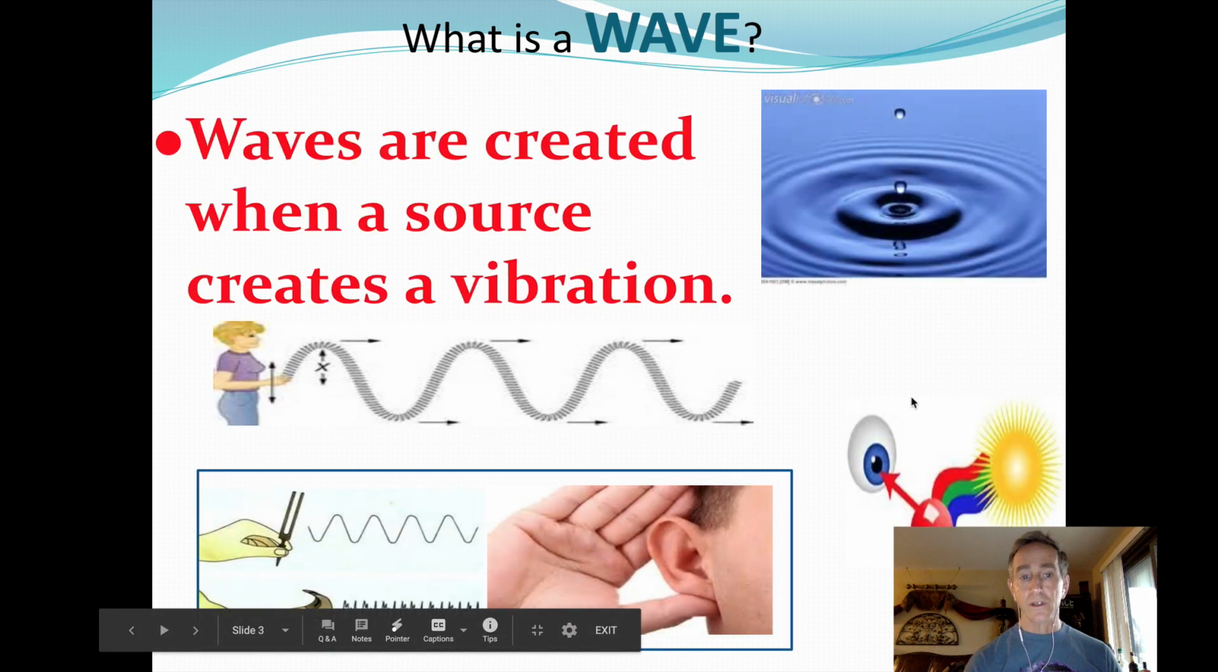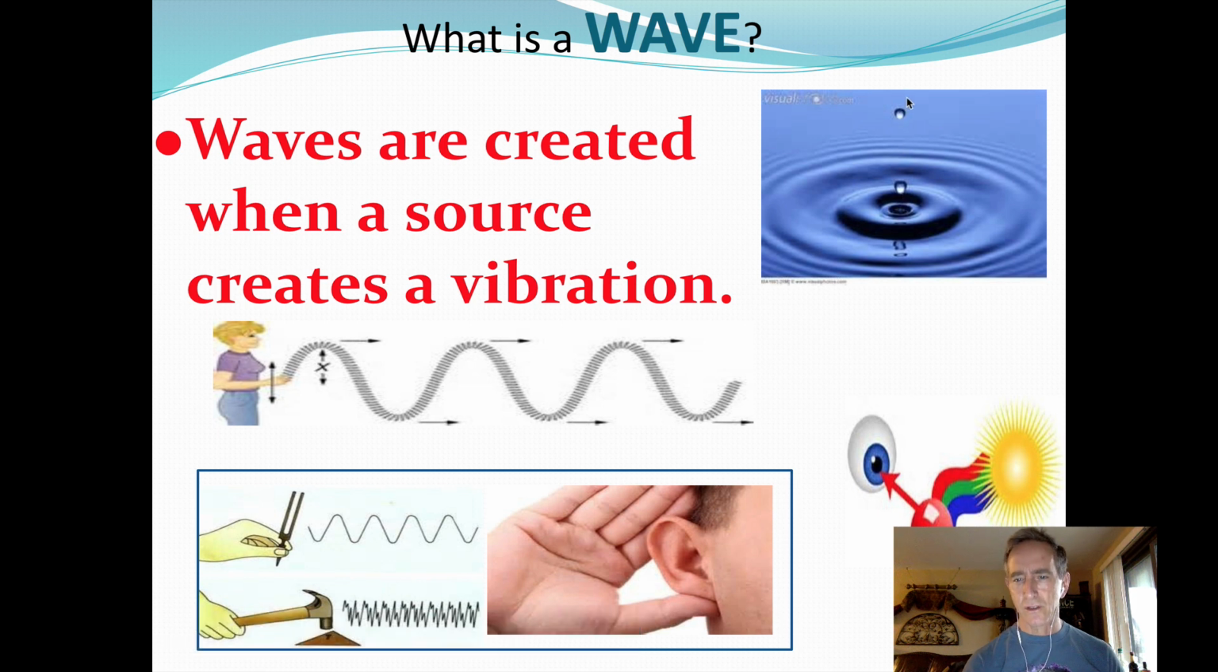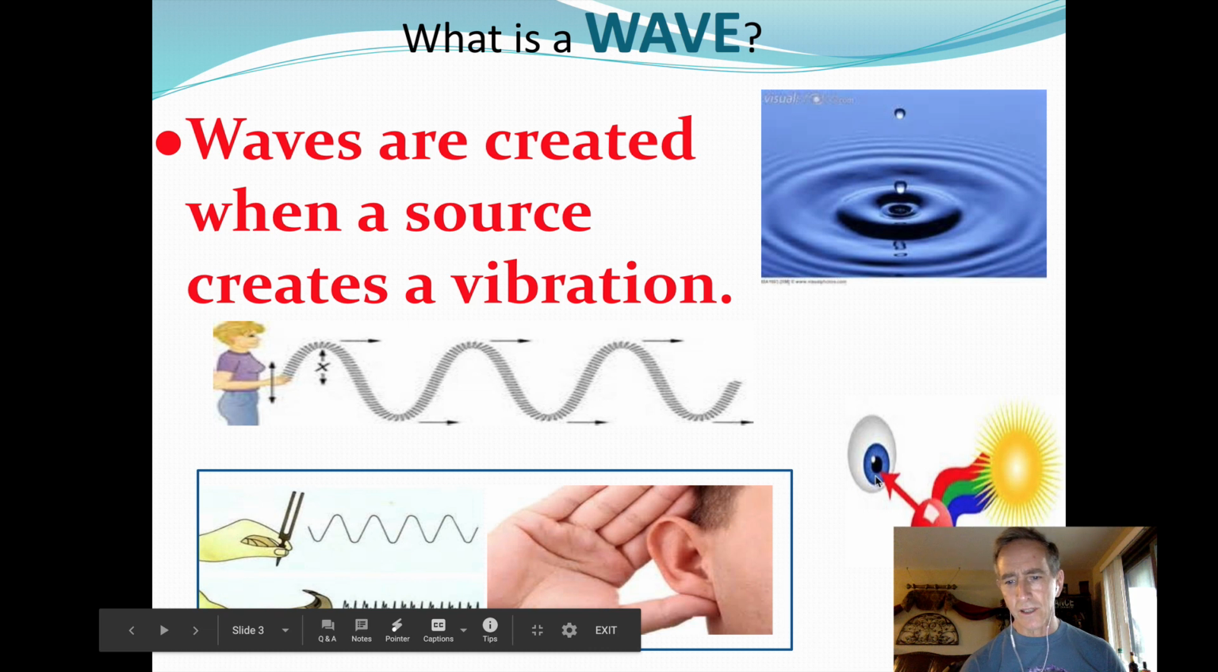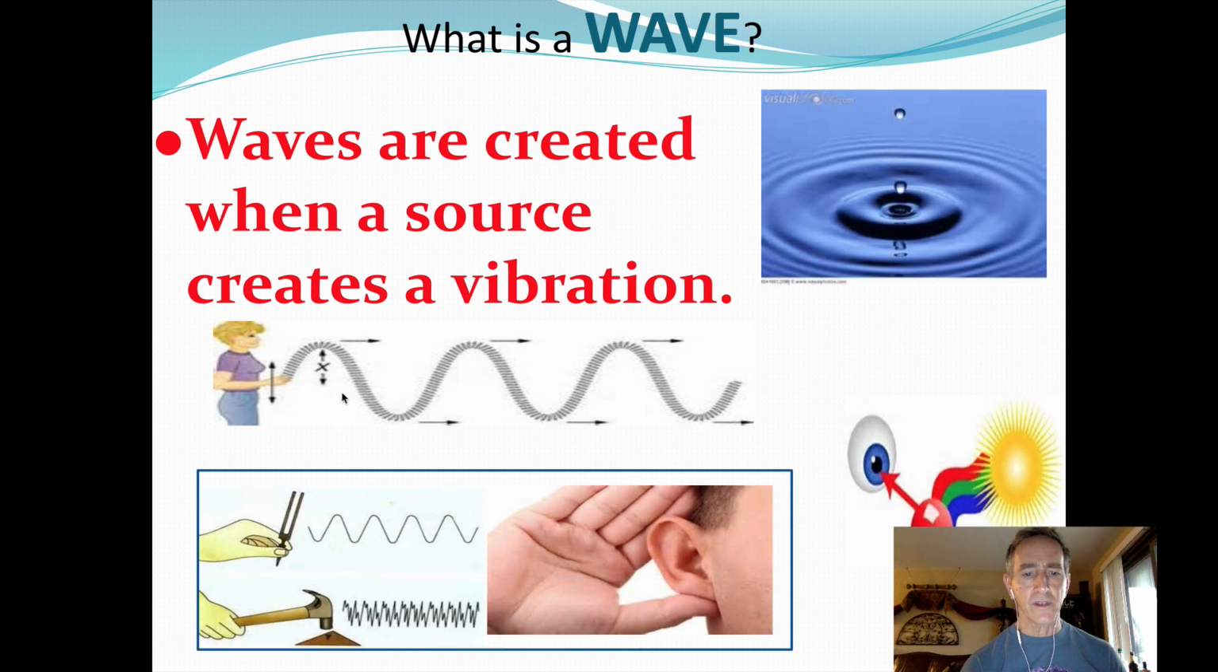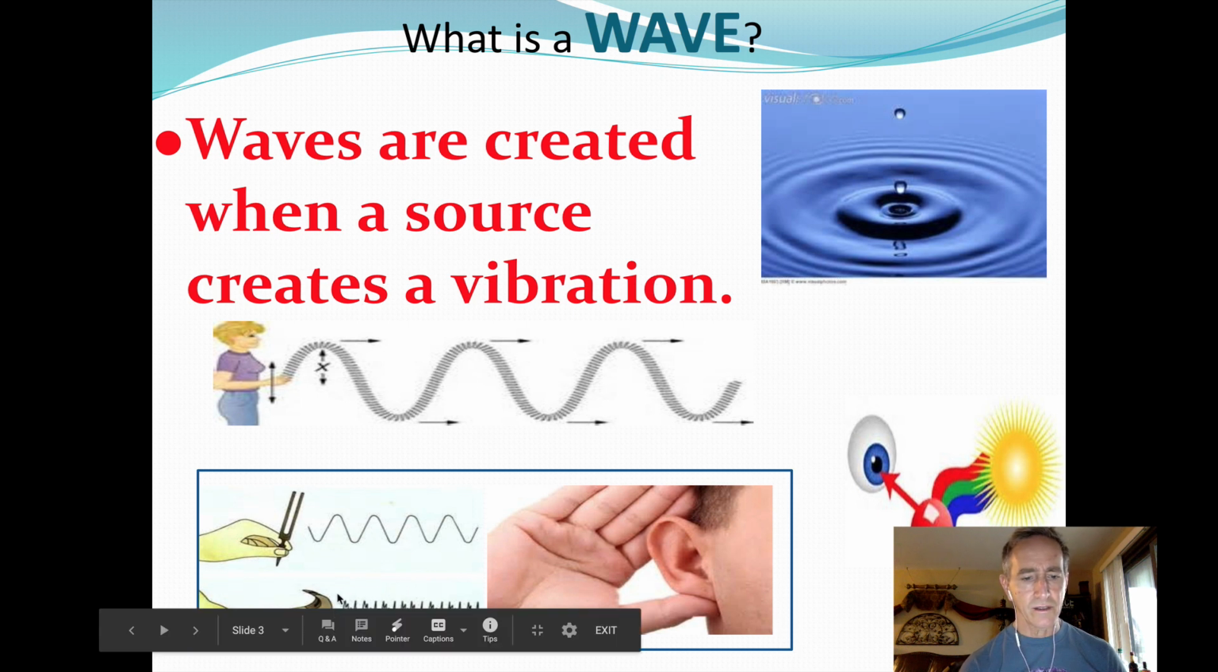Waves are created when a source, like these drops, causes a vibration. So the source would be the water dropping in, and then the vibration would be the waves. Here, the source is the sun. All the different kinds of light strike this object, but only red is reflected back into the eye. Here, this woman is moving this slinky back and forth, and here the hammer hits the table and the sound is carried to the ear.